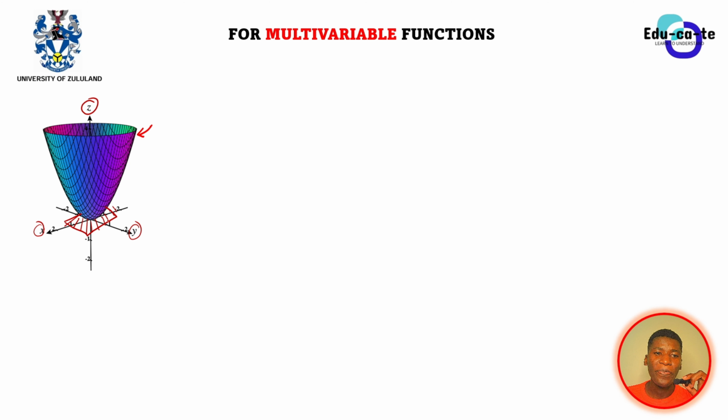If this square touches the multivariable function at only one point, we can say that we have got a stationary point there. Here, our stationary point is the local minimum, because the value is the lowest. The point you find here is known as the local minimum in a multivariable function.